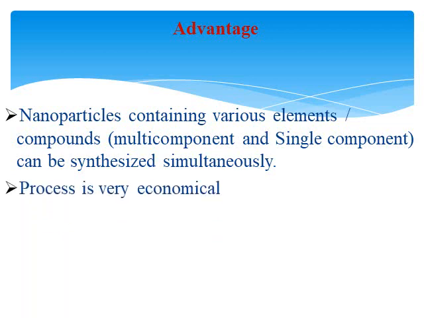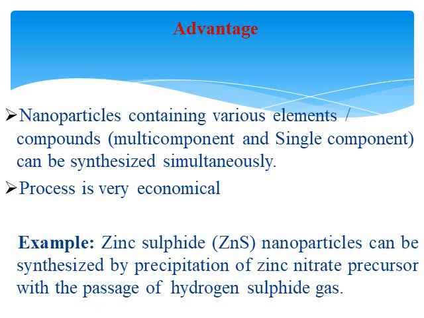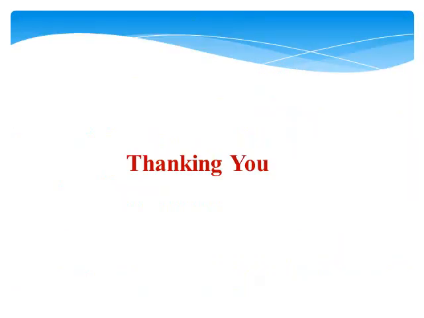Now this process is very economical. There are no costly reagents involved during the formation of the nanomaterials. Very simple reagents like the precipitating agents sodium hydroxide, sodium carbonate, or ammonium hydroxide are sufficient to precipitate the nanomaterials. An example is zinc sulfide, ZnS nanoparticles, which can be synthesized by the precipitation of zinc nitrate as a precursor with the passage of hydrogen sulfide gas. So when you pass hydrogen sulfide gas into a solution of zinc nitrate, zinc sulfide will get precipitated, and this precipitate is a nanomaterial. Thank you.